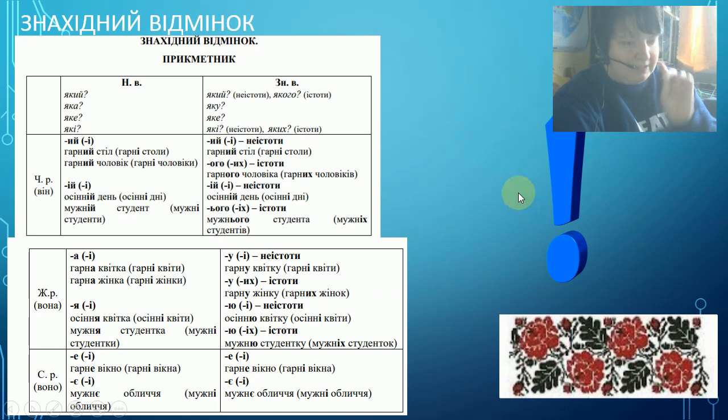If you don't understand the category of animated and inanimated, if you have any questions about this rule, write me in the comments, and I guess you will understand more if we go to practice.